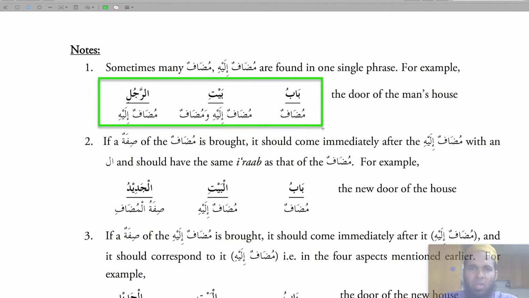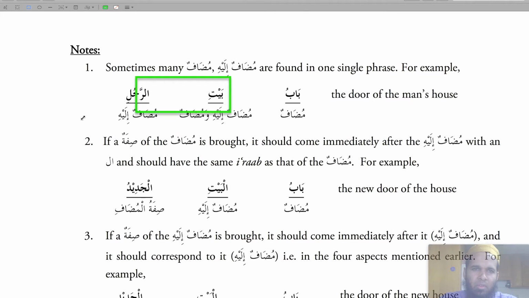So if you say babu baiti, now this part, bait, house, is also owned by whom? This man. So it could be babu baitir rajuli, the door of the man's house. If you look at the second part, it becomes the mudaf of the third part, the mudaf ilay.